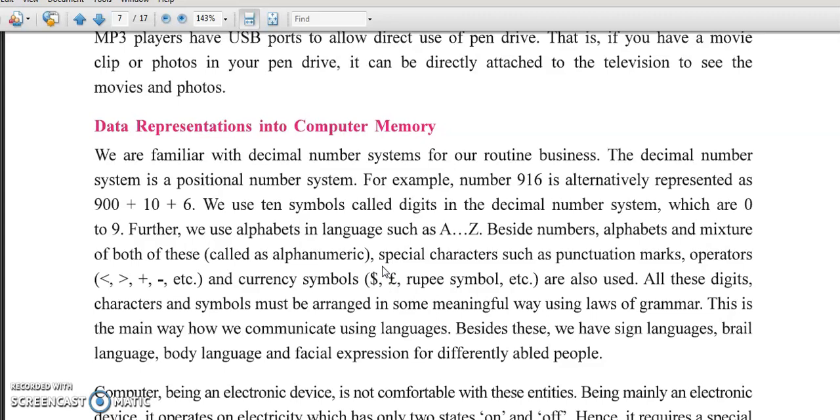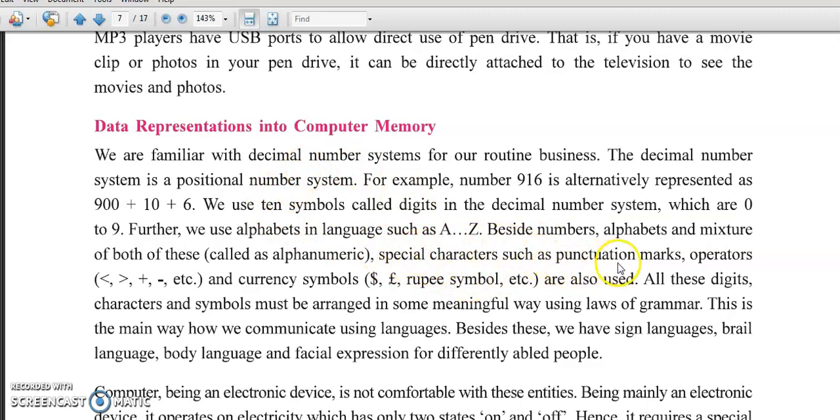This decimal number system is a positional number system. For example, 916 can alternatively be represented as 900 plus 10 plus 6. We take symbols called digits in the decimal number system, which are 0 to 9. Further, we use alphabets in language such as A to Z. Besides numbers, alphabets and a mixture of both are called alphanumeric. A to Z are alphabetical, and 0 to 9 are numeric. So the mixture of both is called alphanumerical.